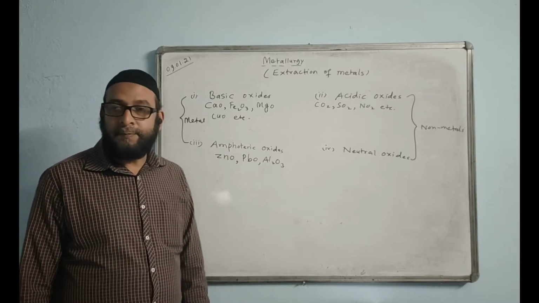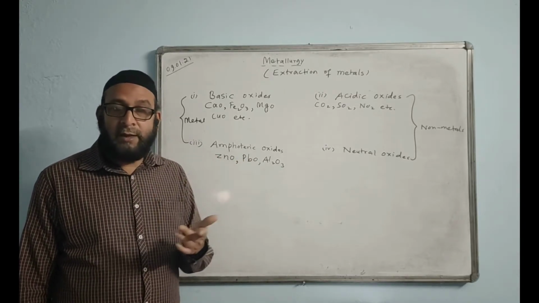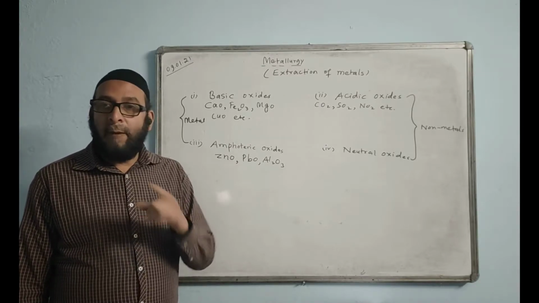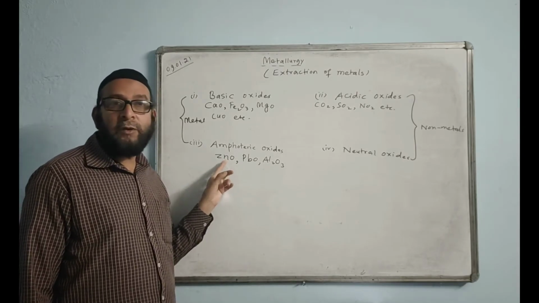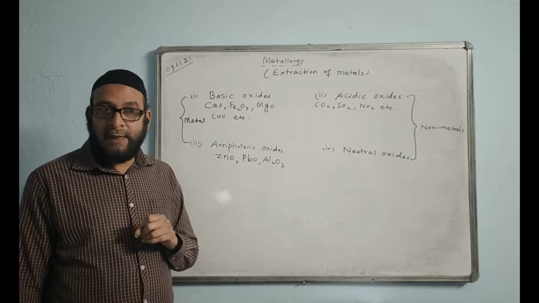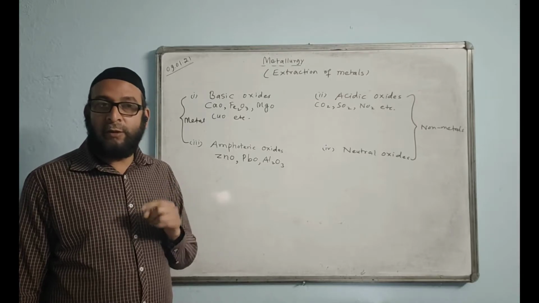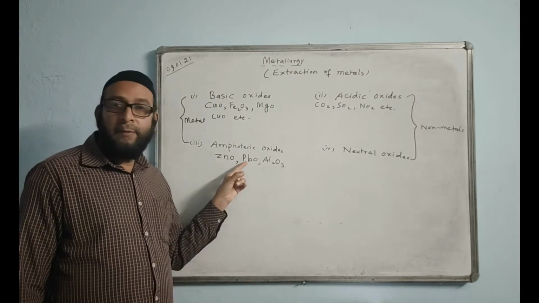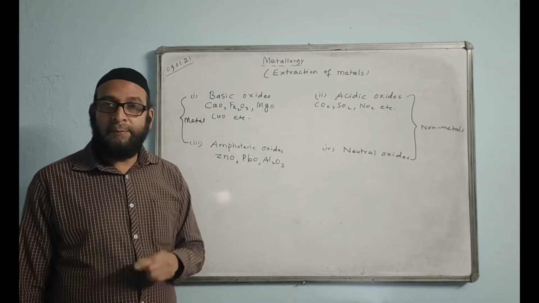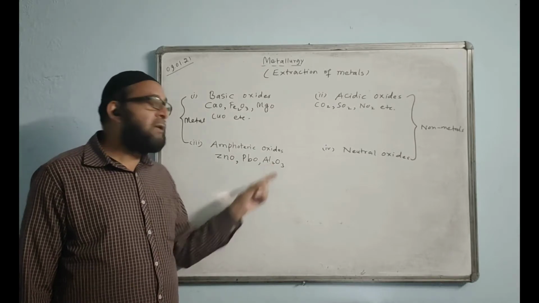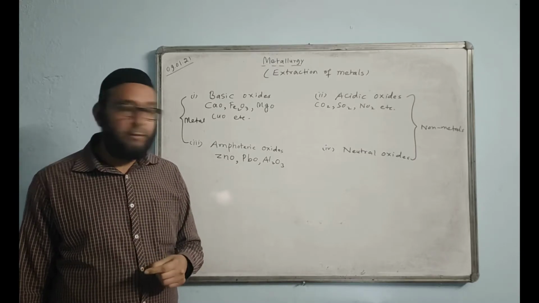lead, and aluminum. Let me tell you, when they react with a base or any hydroxide, they will make a complex salt. Like if they react with sodium hydroxide, this will make sodium zincate. This kind of salt is called a complex salt. That I will teach in acid-base-salt, what is a complex salt and examples. PbO will make plumbate salt when reacting with a base or an alkali. Aluminium oxide will make aluminate, and they all are soluble and they all are complex salts.